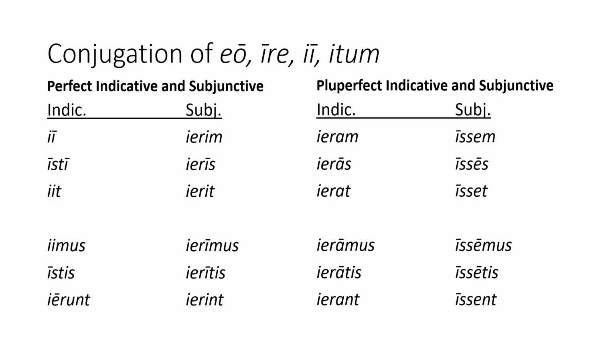The perfect infinitive of eo, as we shall soon see, is isse, and therefore the pluperfect subjunctive is issem in the first person singular, isses in the second person singular, isset in the third person singular, issemus in the first person plural, issetis in the second person plural, and issent in the third person plural.